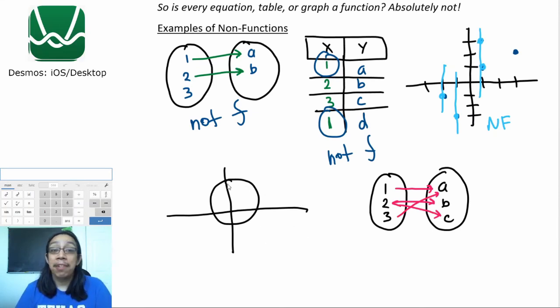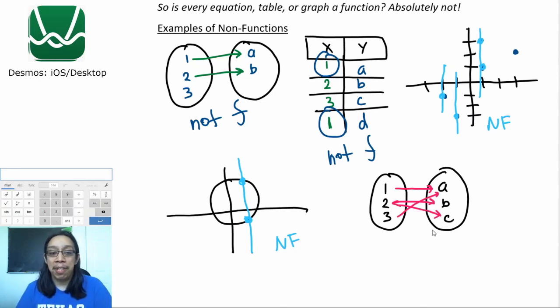In this one, we have a nice circle graph, nice shape of a circle. Okay, if I draw my vertical line, you're going to notice that the vertical line touches 2 times on that circle. So what does that mean? Basically, that means that the vertical line tells you that it is not a function. I hope you guys are getting the picture about what makes a function and what doesn't make a function.